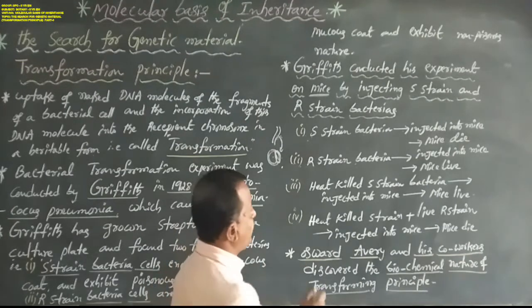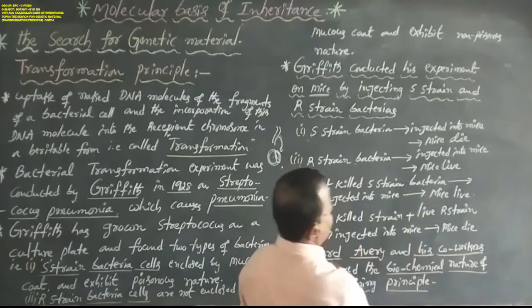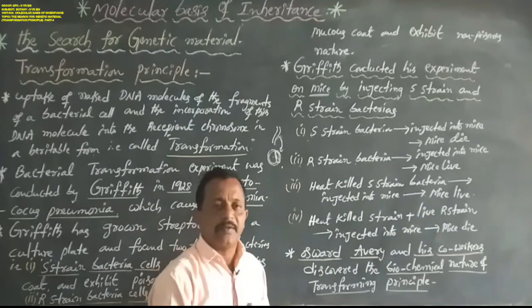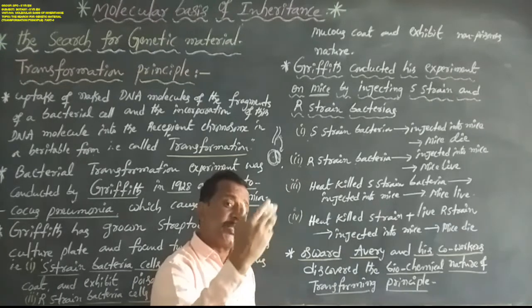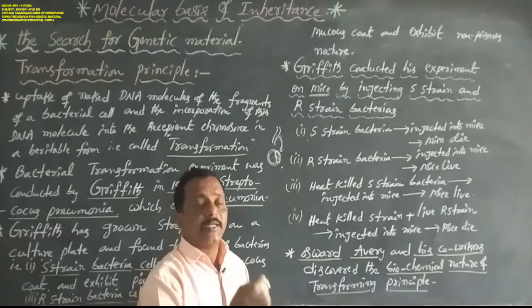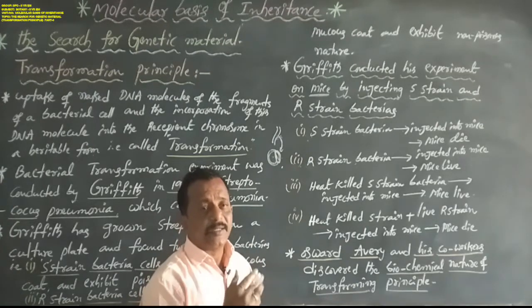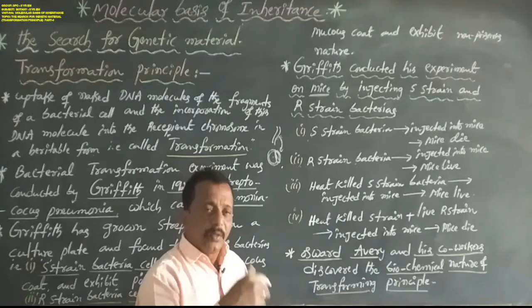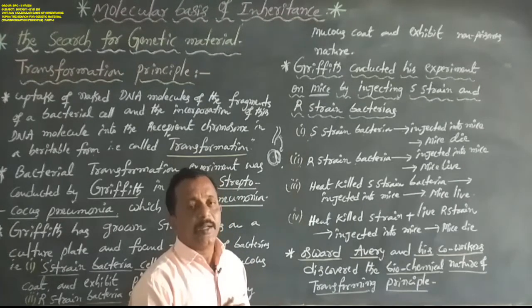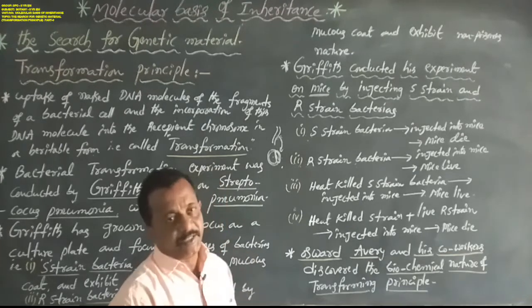When heat-killed S-strain bacteria are injected into mice, the mice live. Why? Because heat-killed S-strain bacteria are inactive. The inactive DNA material does not infect the mice, so the mice do not develop pneumonia disease.